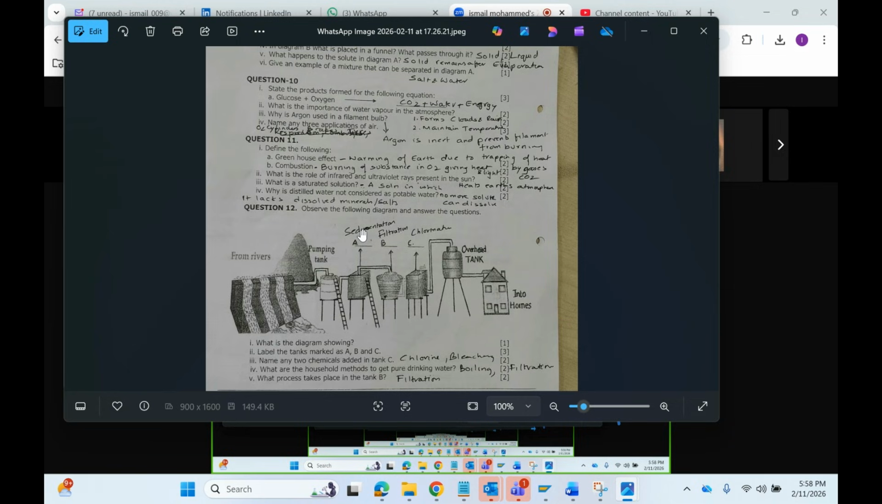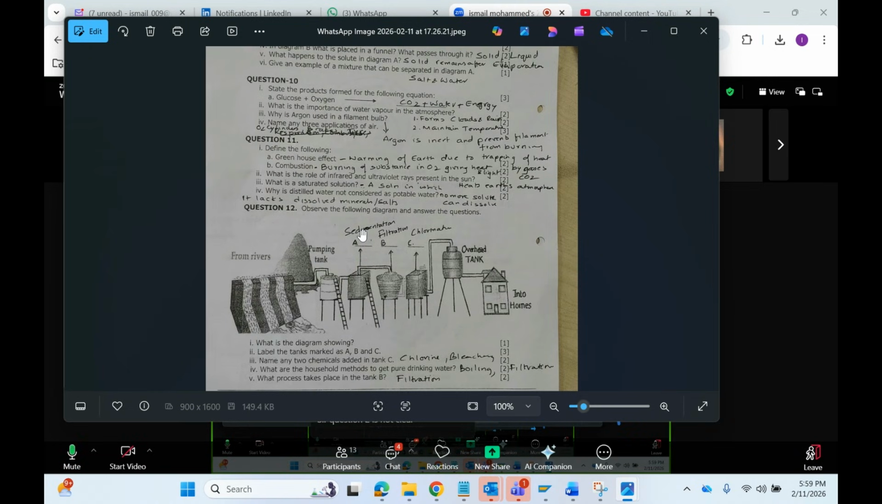What is saturated solution? A solution in which no more solute can dissolve. You cannot dissolve more of the solute at a given temperature. That is called the saturated solution. A solution in which no more solute can dissolve at a given temperature and pressure is called saturated solution. That is the answer.